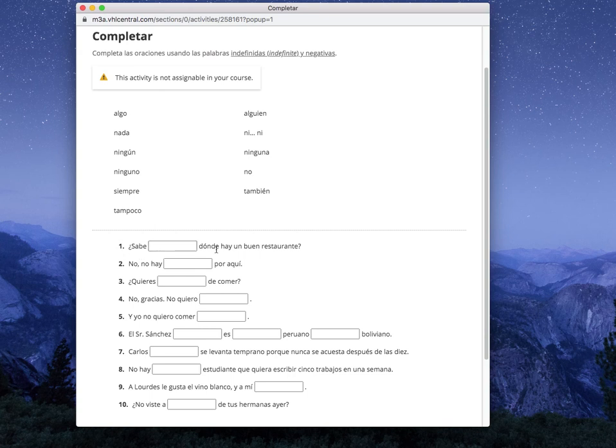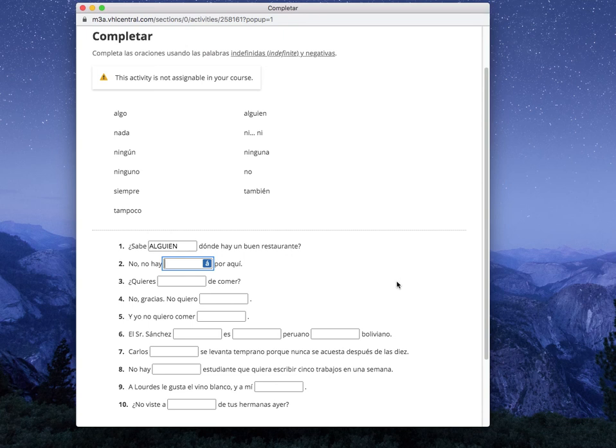¿Sabe blank donde hay un buen restaurante? Pause. And we're back. The only word that would work here is alguien. Does anyone know, or does somebody know, right, where there's a good restaurant? Muy bien. Número 2. No, no hay blank por aquí.